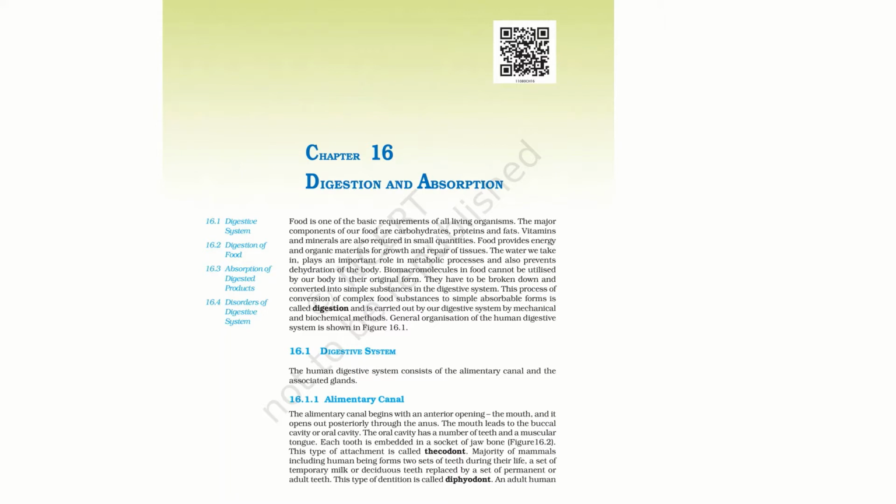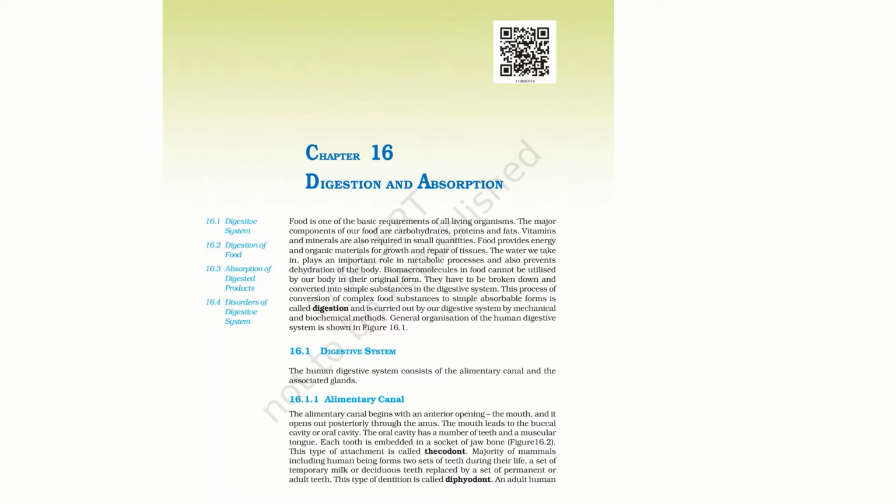So in this particular video, we are going into more detail about digestion and absorption. The human digestive system consists of the alimentary canal and associated glands. In the previous part, we had seen that there are mechanical processes and biochemical processes for the breakdown of complex food substance into its most absorbable form. So these are the systems where this process will occur.